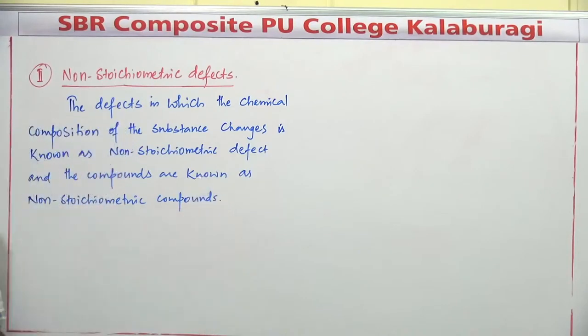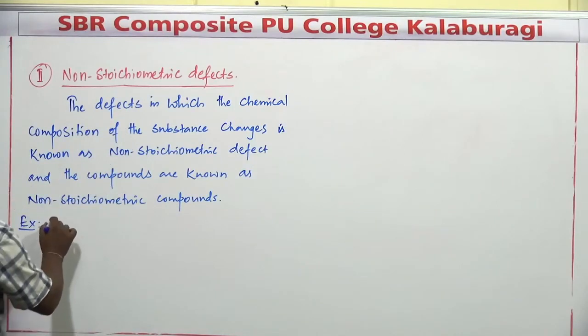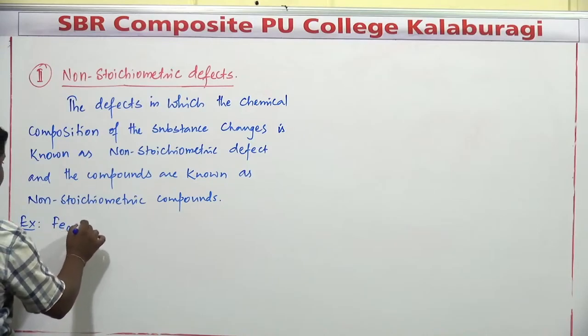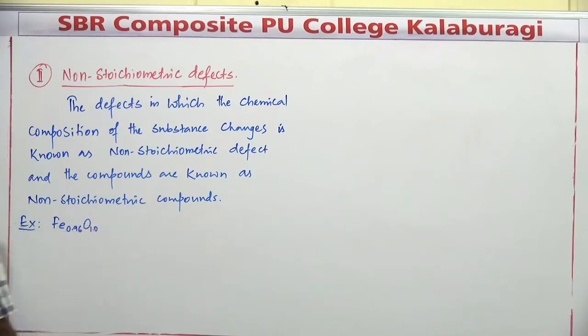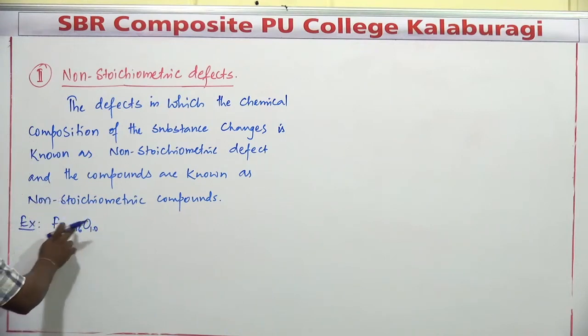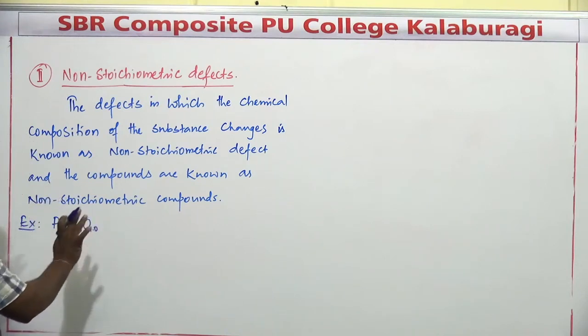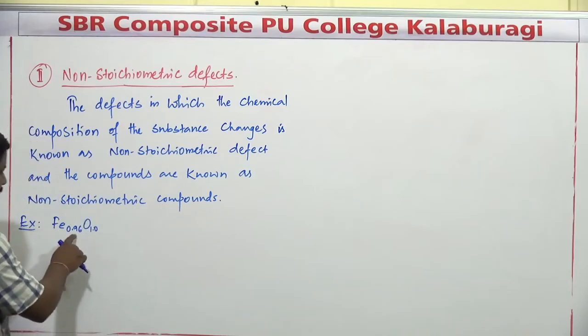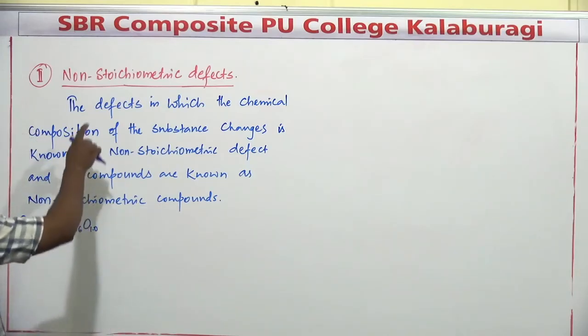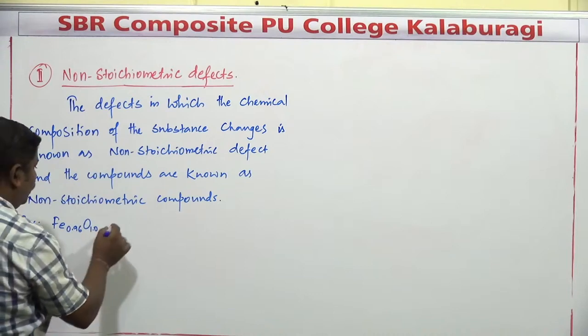Non-stoichiometric compounds. Yesterday I mentioned some examples here. Example of a non-stoichiometric compound: Fe 0.96 O 1.0. Actually, according to the molecular formula, the ratio of iron and oxygen should be 1:1. But here it is in the ratio of 0.96:1. So it is an example of a non-stoichiometric compound.